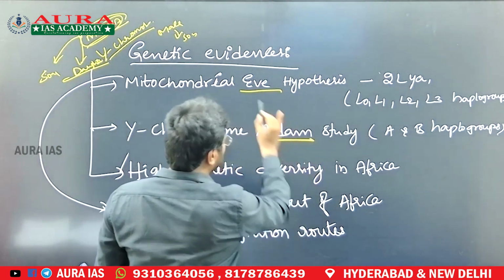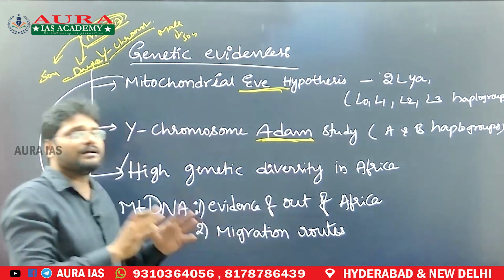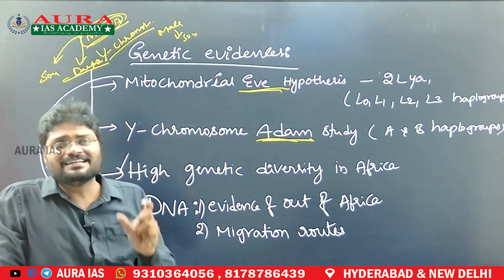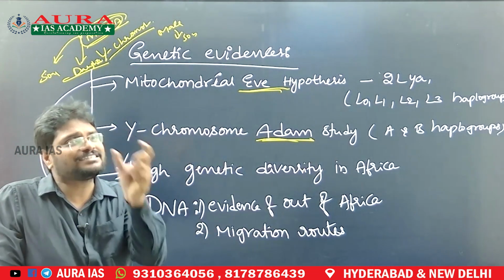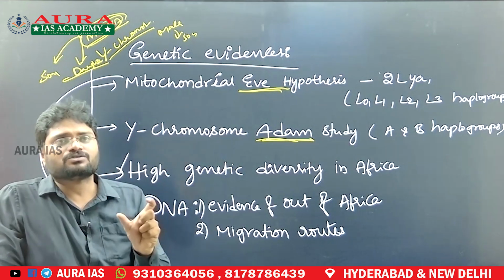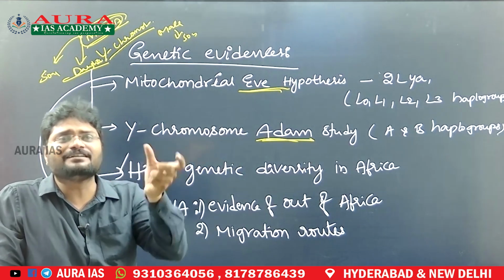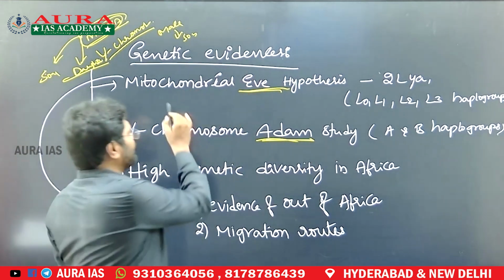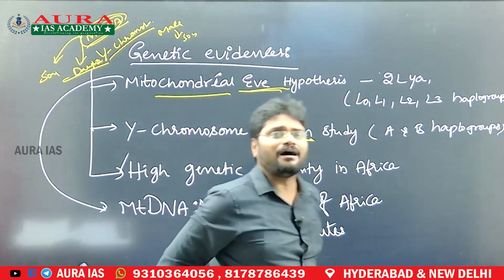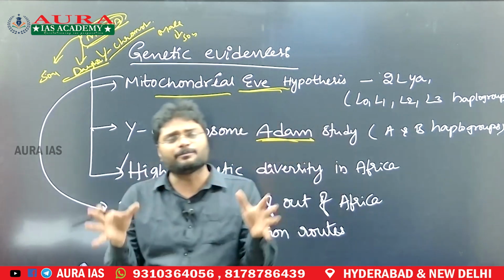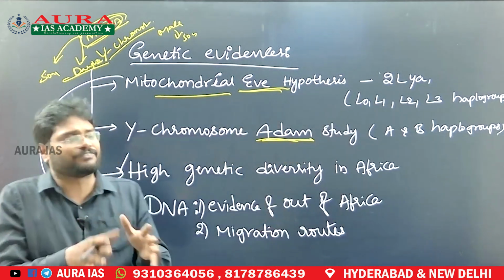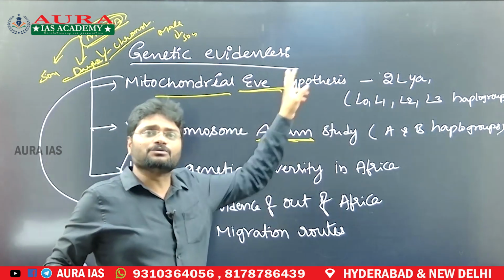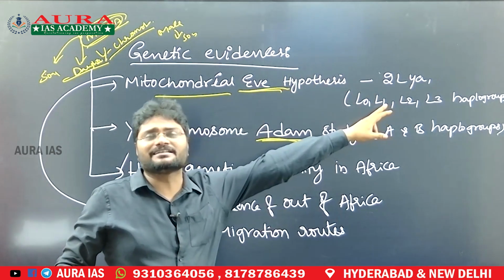You should remember these two keywords: Eve and Adam. Mythologically, we consider them the first human beings. So who was the first female human being? That is the Eve hypothesis, the mitochondrial hypothesis. The modern population, all the current population, descended from an Eve. She lived nearly 2 lakh years ago.